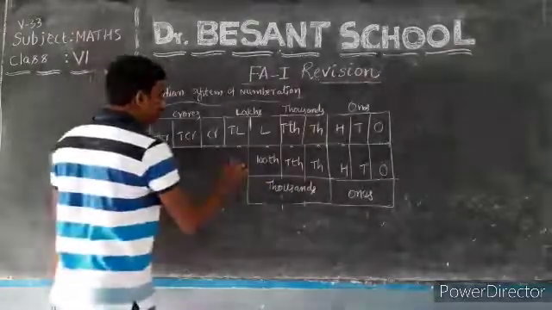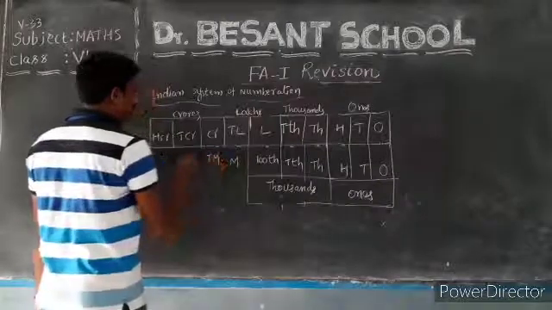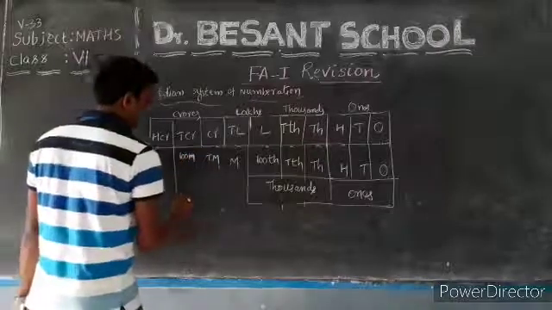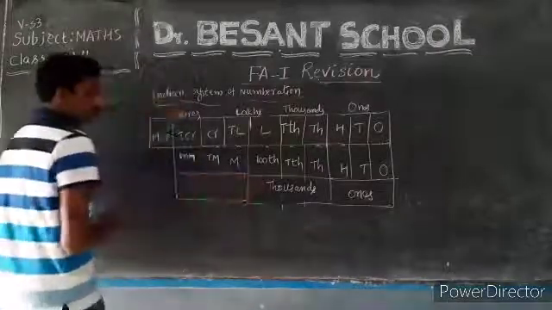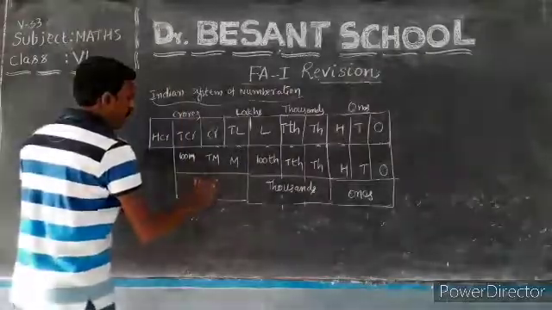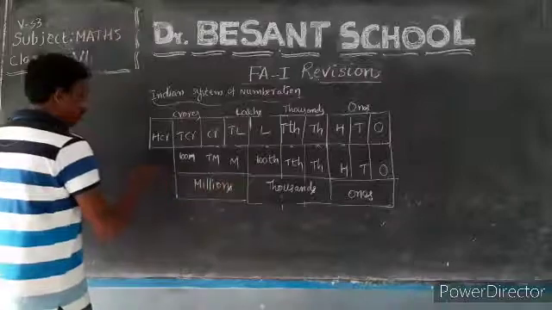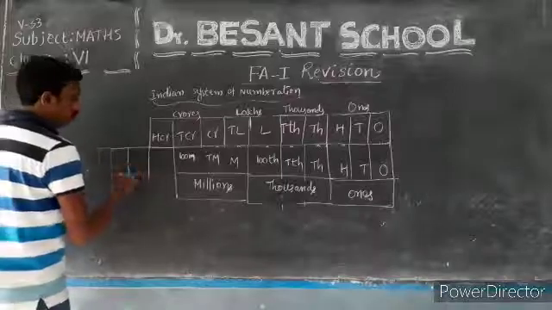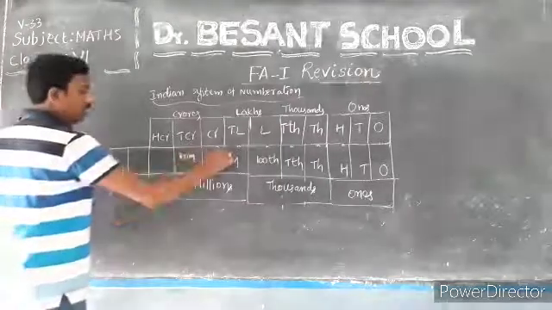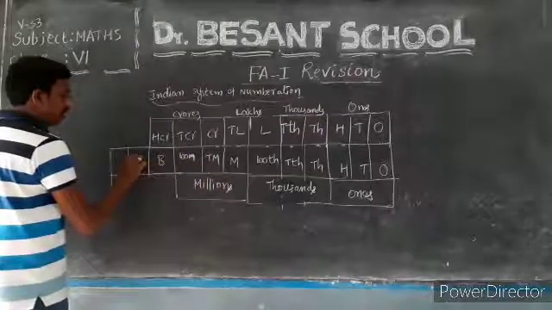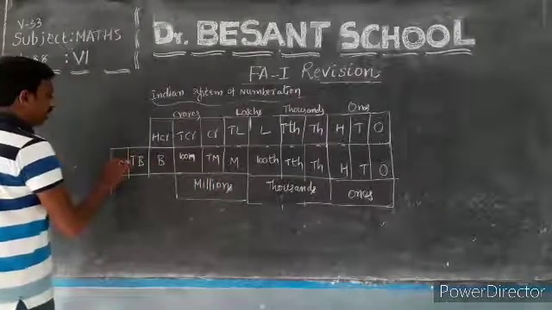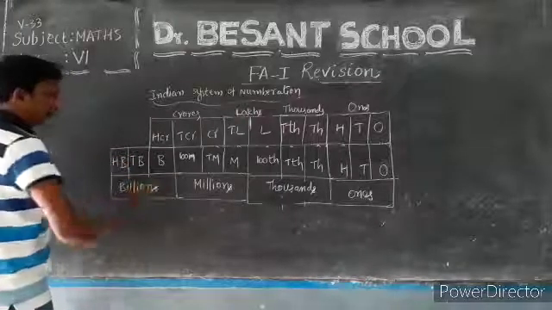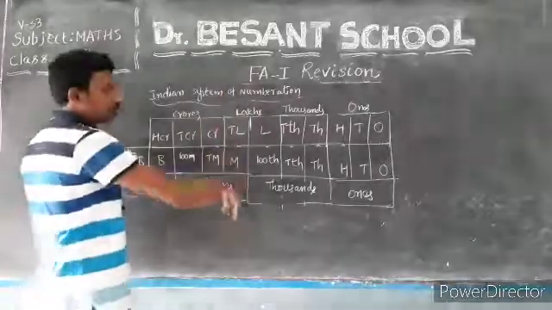After thousands comes millions: millions, 10 millions, 100 millions. What is this? Yes, the millions period. Next, we have billions: billions, 10 billions, 100 billions. Okay, do you understand?